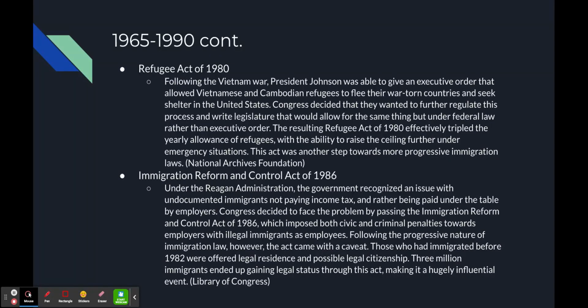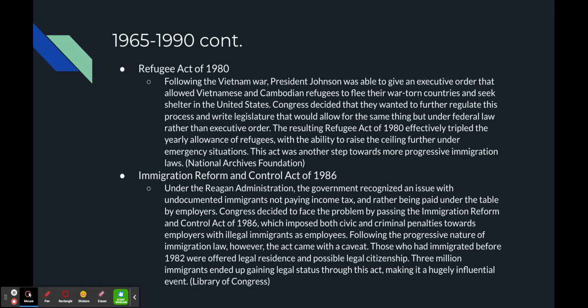Okay. In 1980, President Johnson, following the Vietnam War, gave an executive order that allowed Vietnamese and Cambodian refugees to flee their war-torn countries and seek refugee status in the United States. Basically, Congress was on board with this, but it wasn't very regulated because it was an executive order that President Johnson gave.